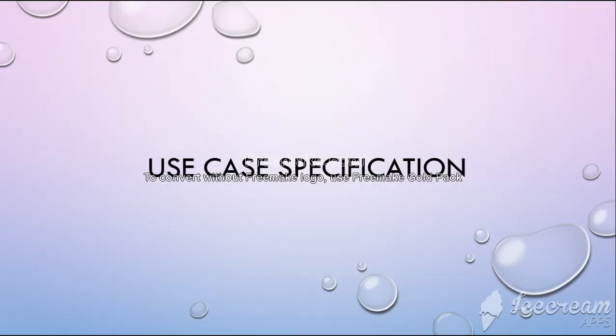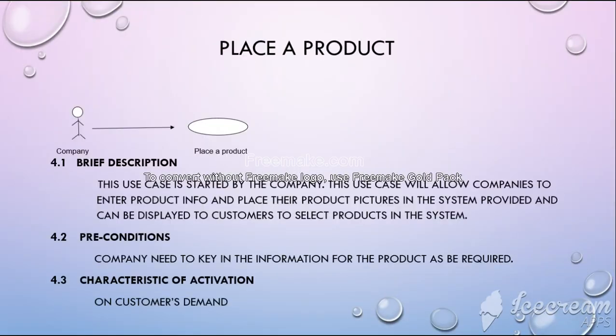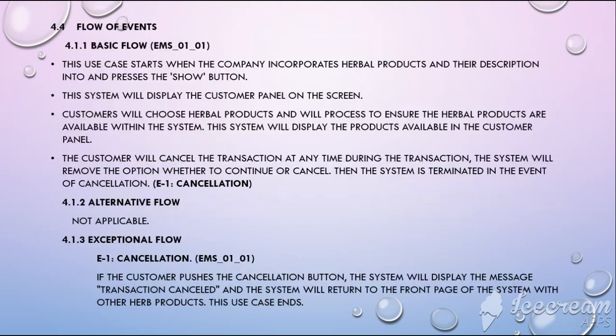This is for the use case specification. The use case specification is Place a Product. The brief description: this use case is started by the company. This use case will allow companies to enter product info and place their product picture in the system, so it can be displayed to customers to select products in the system. The precondition is the company needs to key in the information for the product. The characteristics of activation is on customer demand.